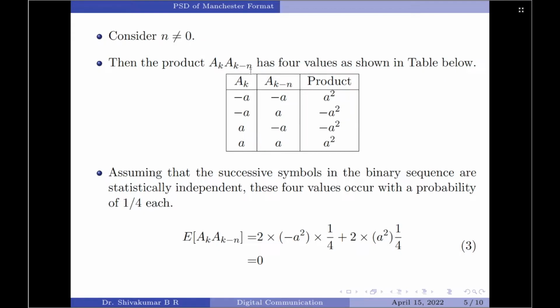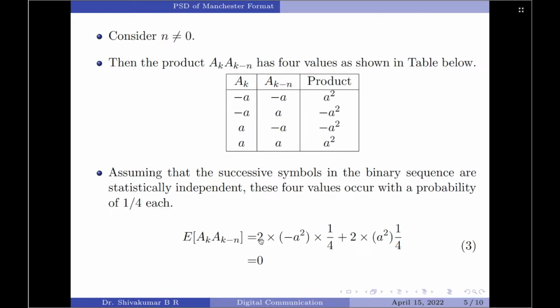We then go on and say, assuming that the successive symbols in the binary sequence are statistically independent, these 4 product values occur with equal probability, which is 1 divided by 4 each. So, the autocorrelation for n not equal to 0 is given by the expectation of ak into a of k minus n, which is equal to, you can look at this part here, we have 2 plus A squares and 2 minus A squares.